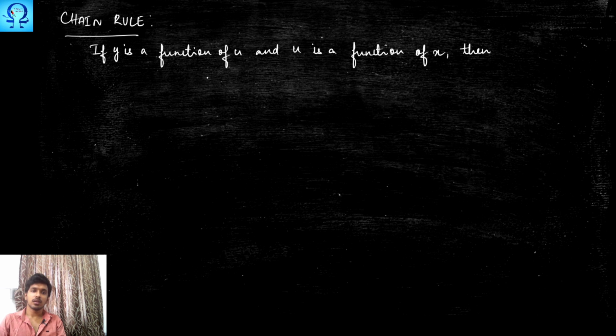Then the derivative of y with respect to x is the derivative of y with respect to u times the derivative of u with respect to x. This may also be written as dy upon dx. So let us begin with problems.